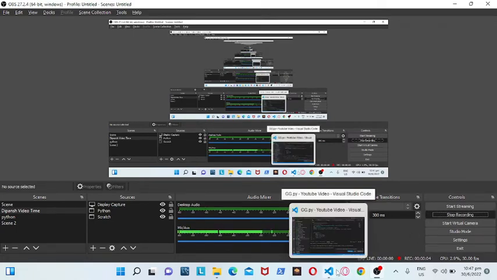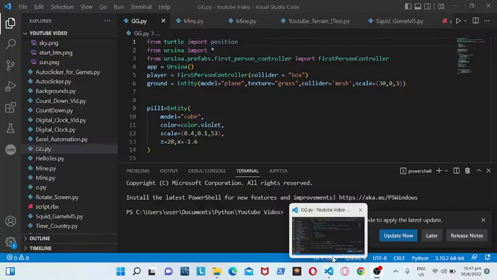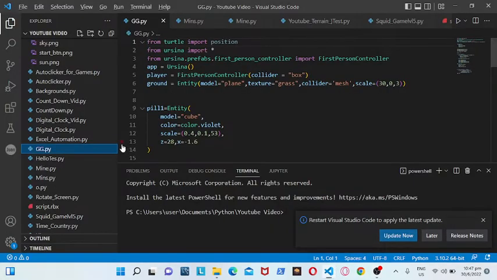In this video, I'm going to be showing you how you can create the fifth level of Squid Game using Python. So let's get started. Okay, so we are in the game.